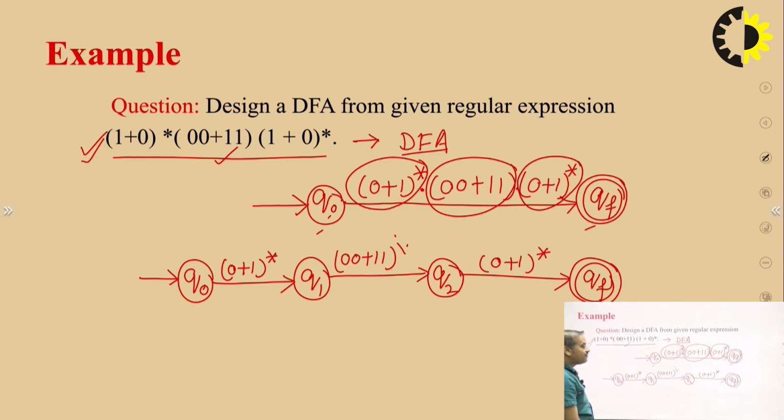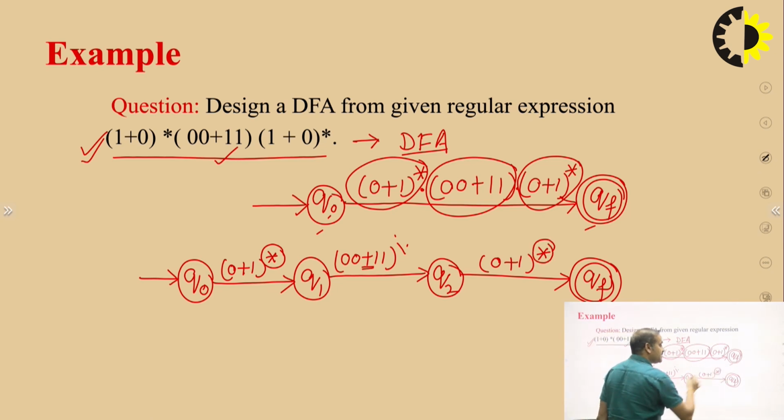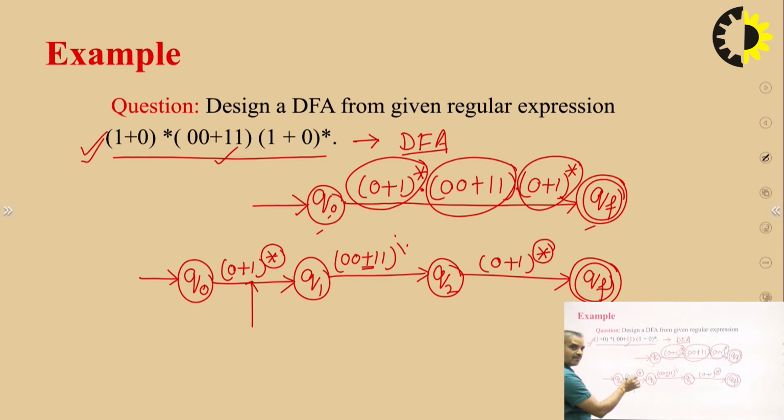Now we want to solve the star from here, the plus from here, and the star from here. By using the basic concepts of star, we solve the given diagram. We take a state between them and mark null on both sides, with a self loop of 0+1.